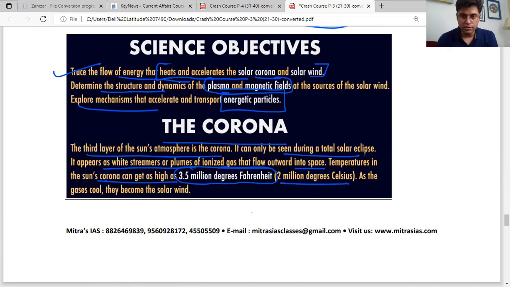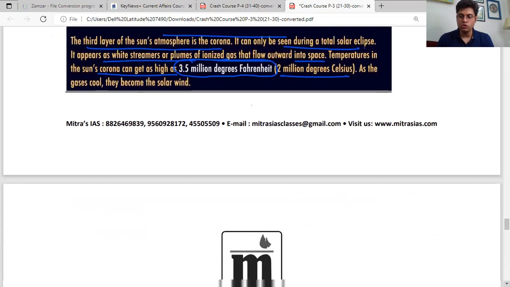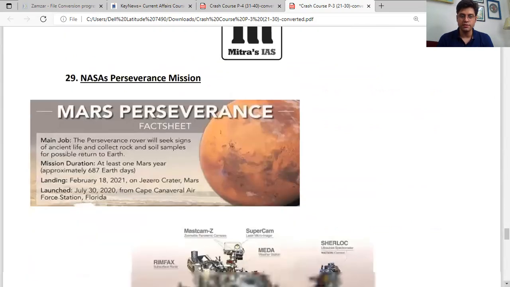Here, what you need to focus on is firstly the Parker Solar Probe. What kind of payload is there on the probe itself? What is its major objective, current analysis, if any, and who has launched it? NASA has launched it, you should be aware.